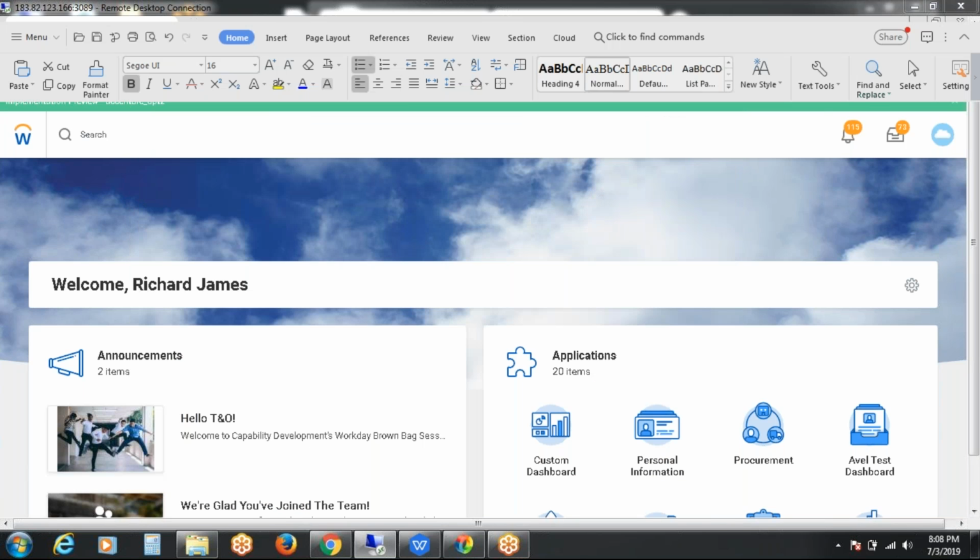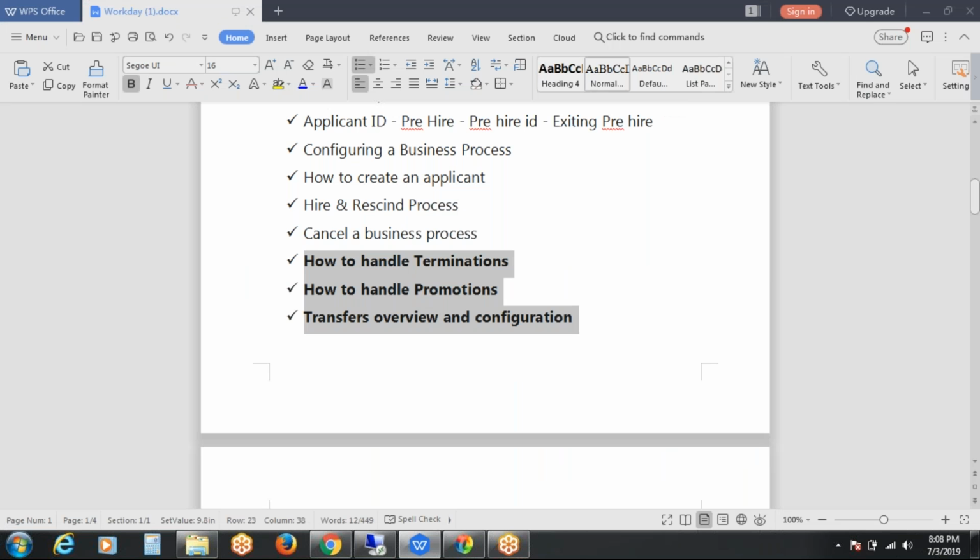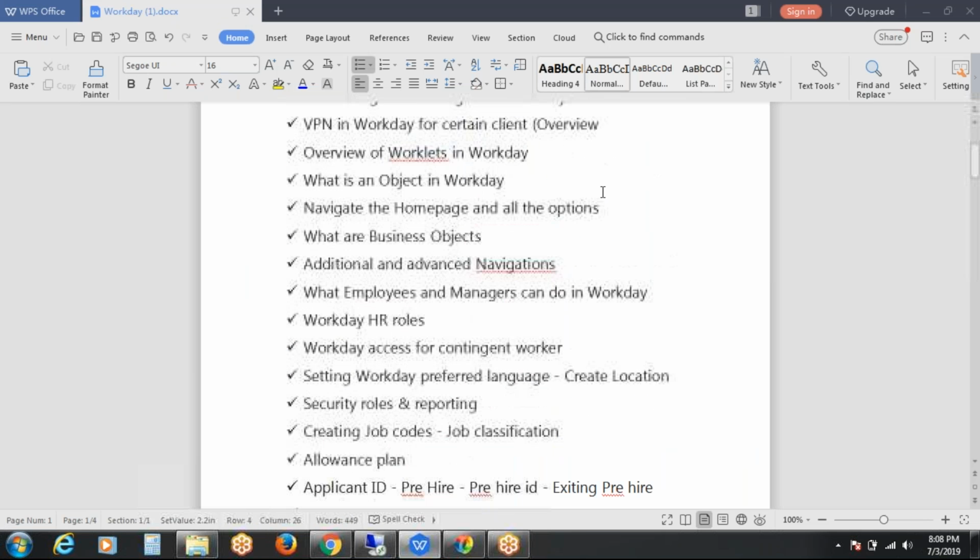So ignore the download things and all. Actually, this is my husband's laptop. So I connected from there.